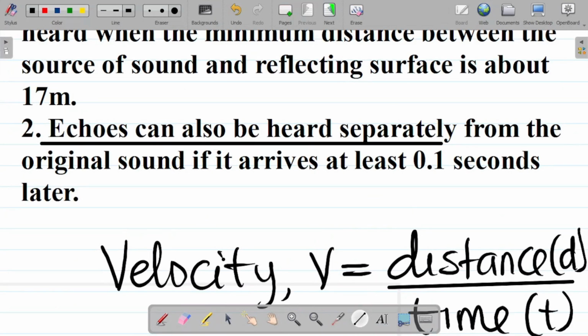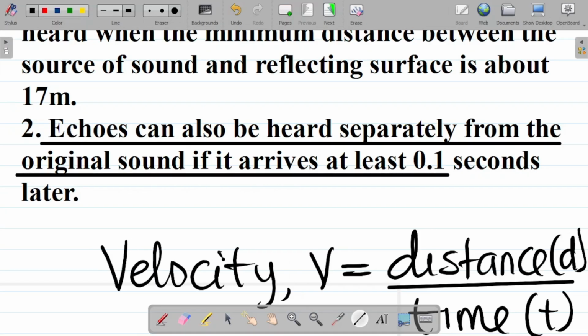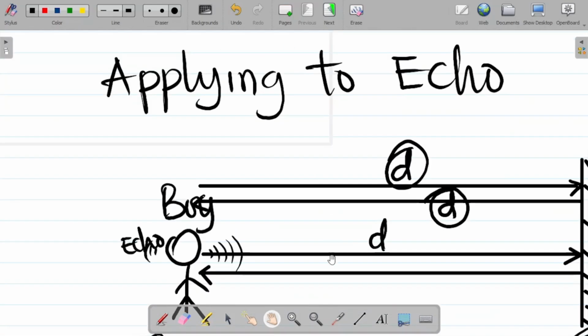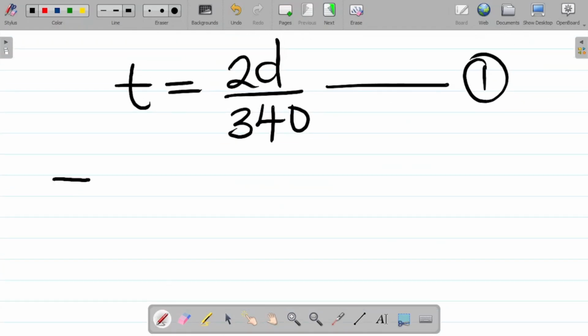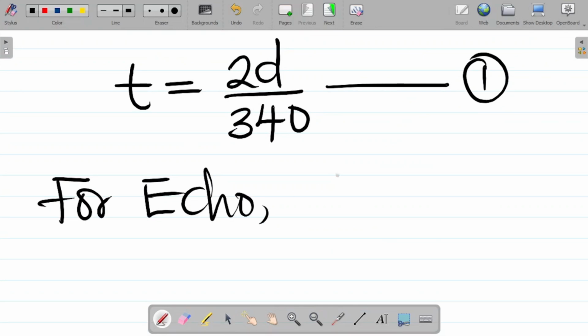Echoes can only be heard separately from the original sound if and only if they arrive at a later time, which is at least 0.1 seconds later. In essence, the time should be greater than 0.1 seconds. So for echo, another condition is that the time t should be greater than 0.1 second.